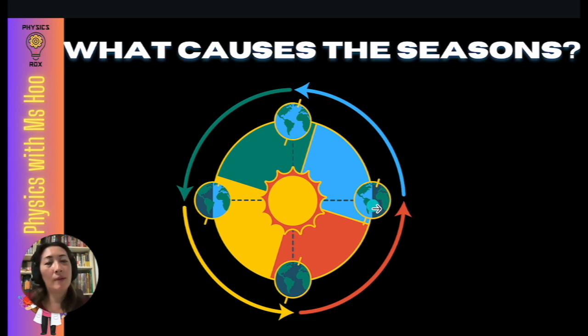So usually when we want to explain the seasons, we always talk about summer and winter because those are the two extremes where we can see clearly the difference between the positions of the countries in the northern and southern hemisphere for both summer and winter.